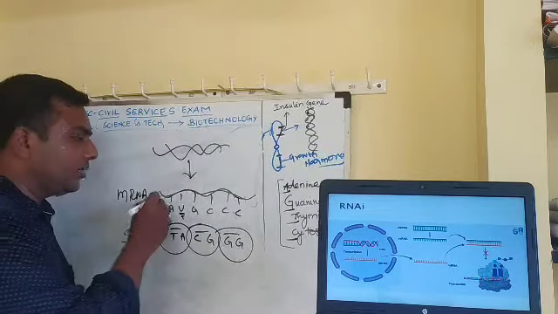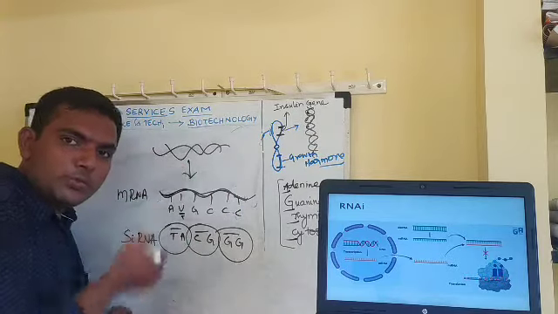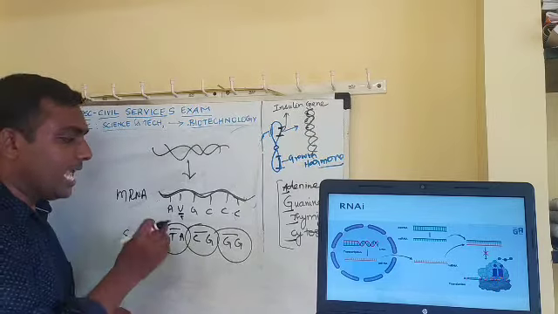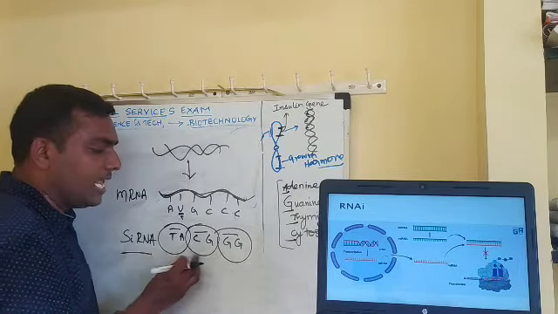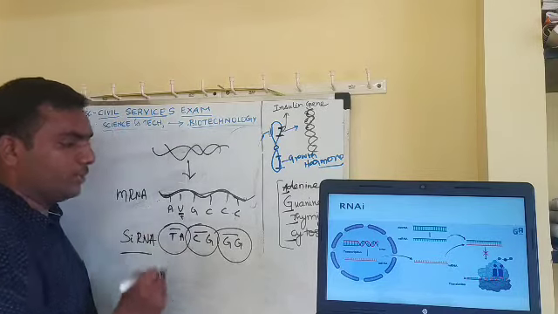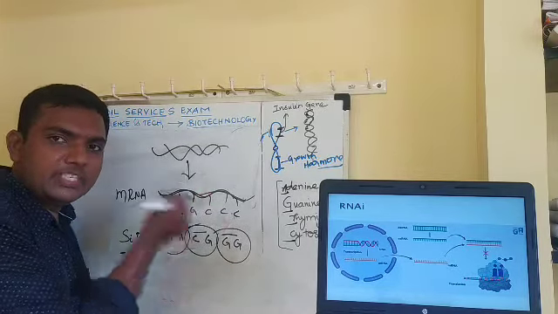Okay, so inside a cell, this mRNA has formed. This is going to be converted into a protein, but I don't want that to happen. So what I am doing is manufacturing small siRNAs. This is called small interfering RNAs, and these RNAs are complementary to this. Now I am injecting it into the cell.